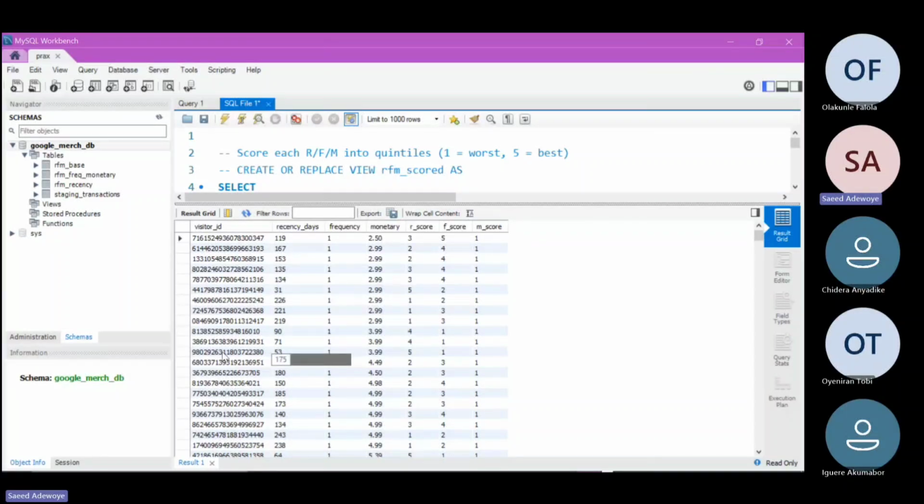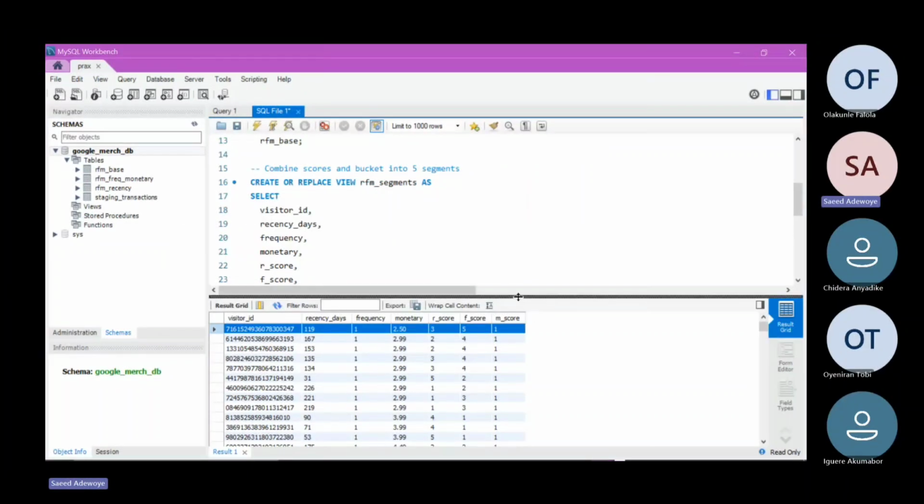Can we all see these parts of the query? You will discover that the R score is 5, because what we are trying to do here for recency is minimize the recency as much as possible. Any customers that came very recently, we will classify as good customers. That means they are not far from our website or our e-commerce platform, compared to somebody that visited our website years ago, as in hundreds of days ago. For all those kinds of customers, there is a high probability that they've forgotten us. So that's what that serves.